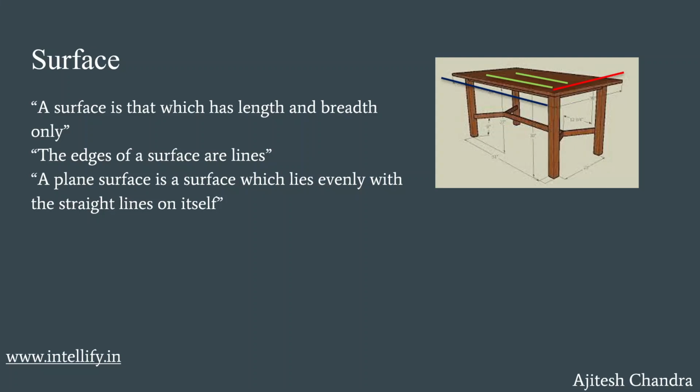It will not pass above them, not below them, or intersect them. There will be no curves or anything like that. An example of this is the table which you are sitting on, that is a plane surface. But a bowl from which you would eat will not be a plane surface because it will be curvy.